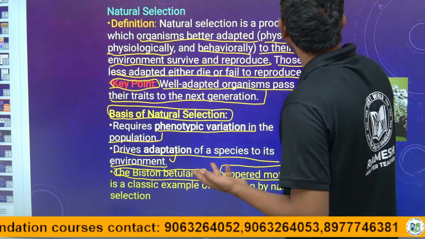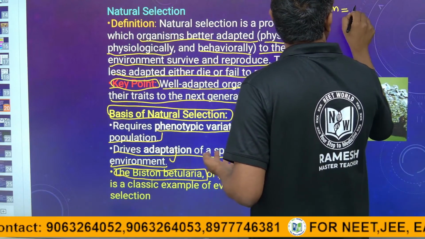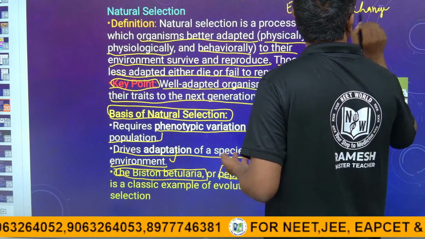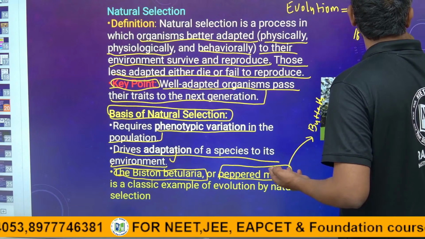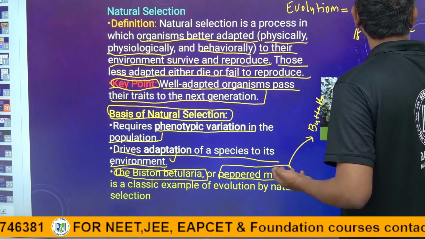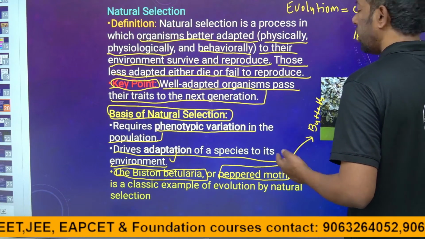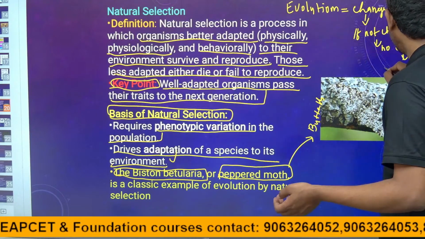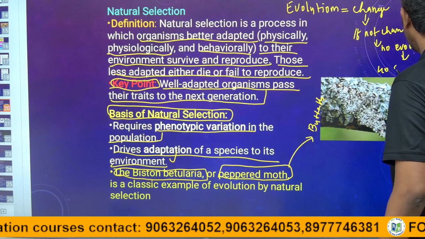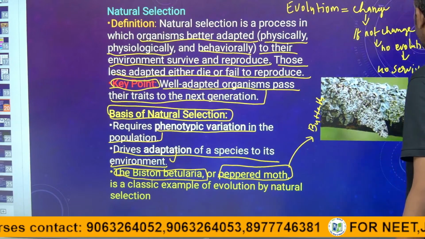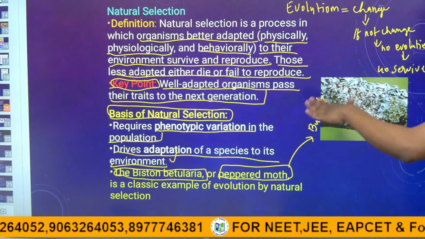Evolution, does it mean change, guys? Evolution means change. If there is no change, there is no evolution.